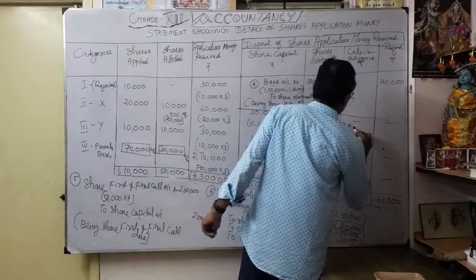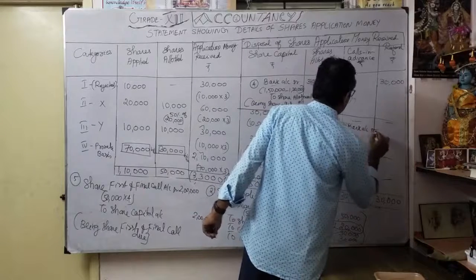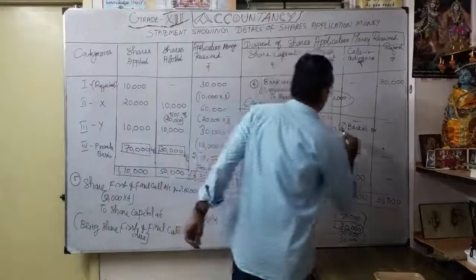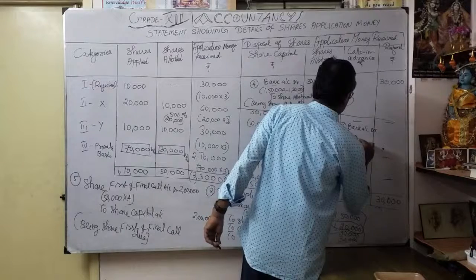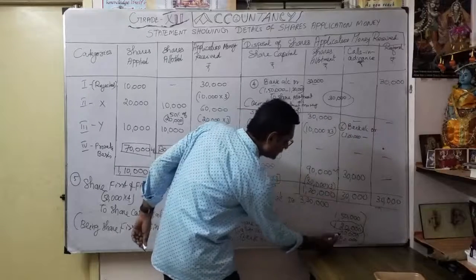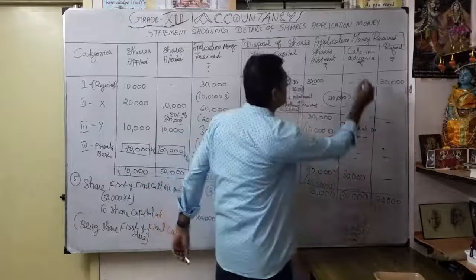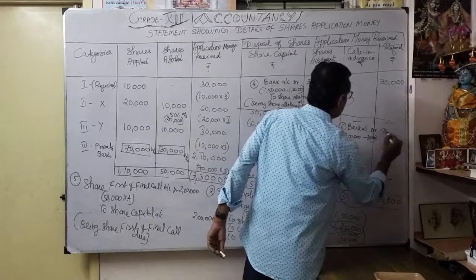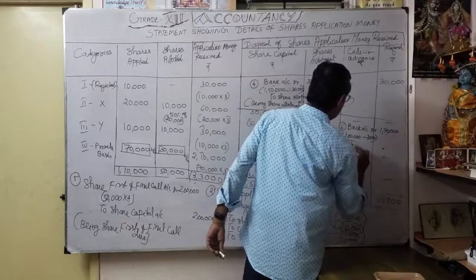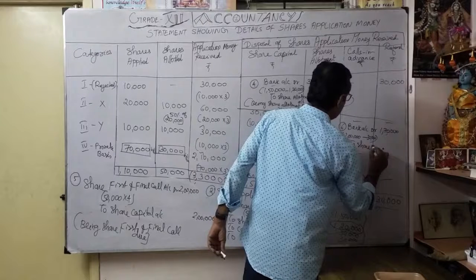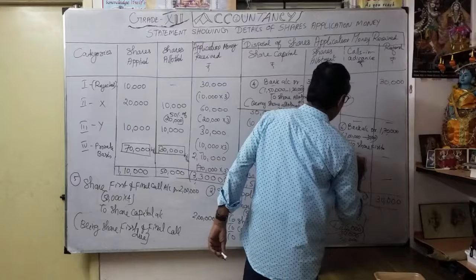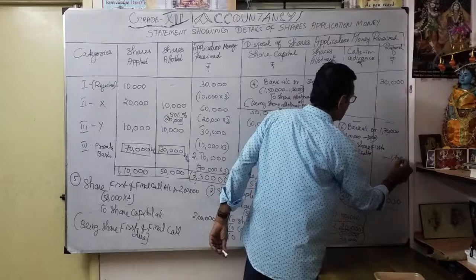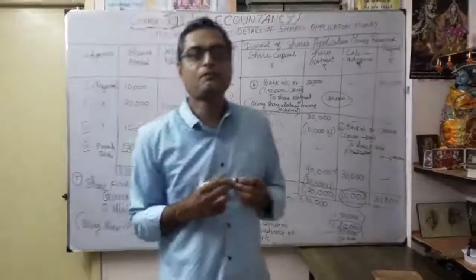So what is the sixth entry? Simple. Bank account debit. How much am I supposed to receive? 2 lakhs, correct? But 2 lakhs minus, already we got 30,000 as calls in advance. So we can get only 1,70,000. To share first and final call account, 1,70,000. Narration: being share first and final call received.